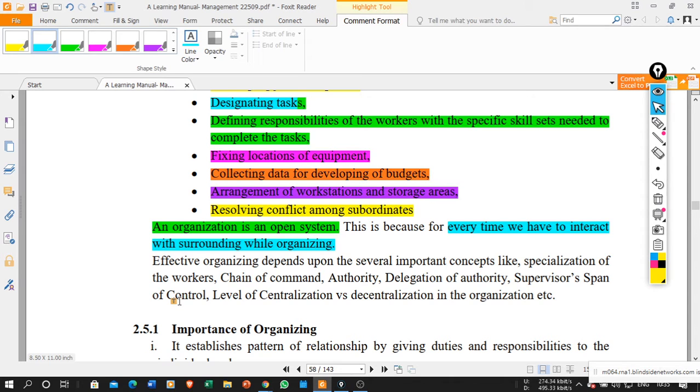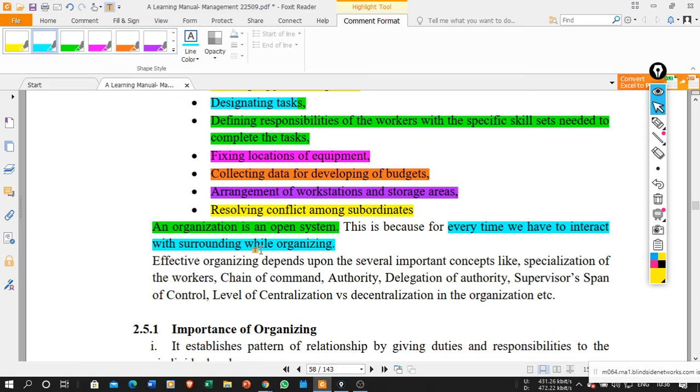The external factors are not in your control, internal factors you can control to a certain extent, but as a supervisor you don't have complete control over the internal factors also, and external factors are totally out of your reach. So that definitely affects the work. So it is an open system. Whatever changes happen in the surroundings will definitely affect the organizing.